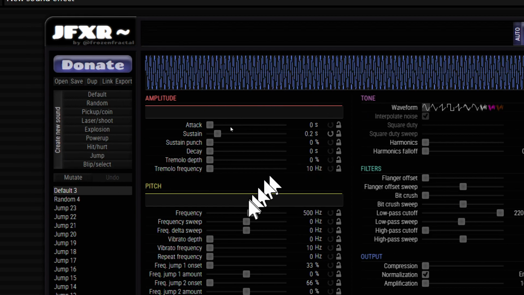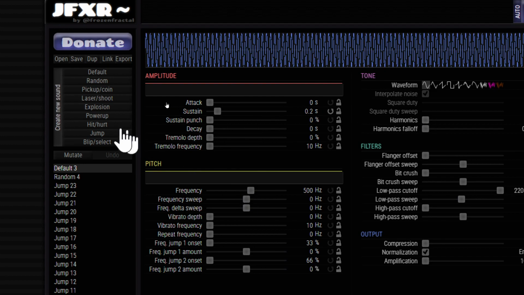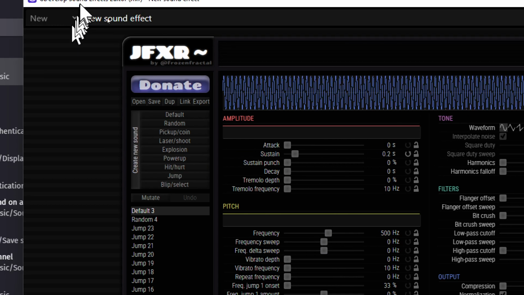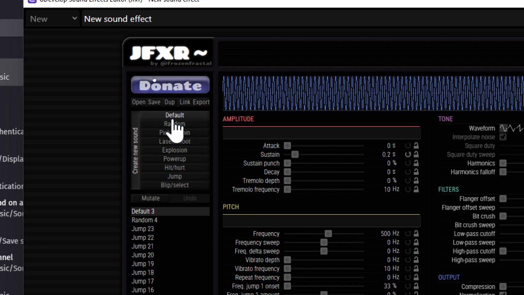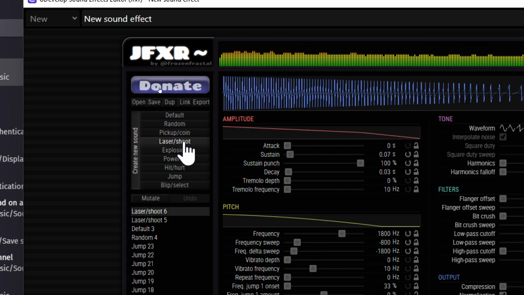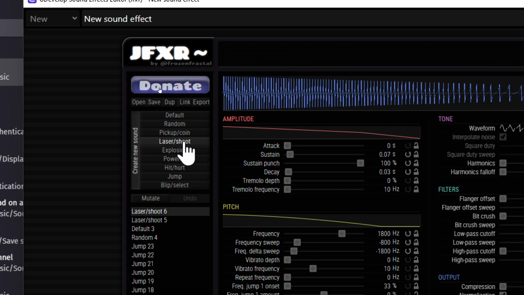You can spend days on this making cool sounds. But it already has some presets, and it randomizes the sound defined by the preset. So a laser sound, you're like, I need some sort of shooting laser sound. You click laser, and every time you click, it makes a different one.